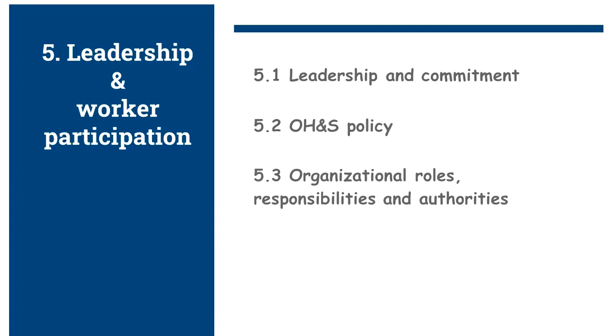5.3 Organizational roles, responsibilities, and authorities. Top management shall ensure that the responsibilities and authorities for relevant roles within the occupational health and safety management system are assigned and communicated to all levels within the organization and maintained as documented information. Workers at each level of the organization shall assume responsibility for those aspects of the occupational health and safety management system over which they have control. Job descriptions shall be communicated to all levels of employees.